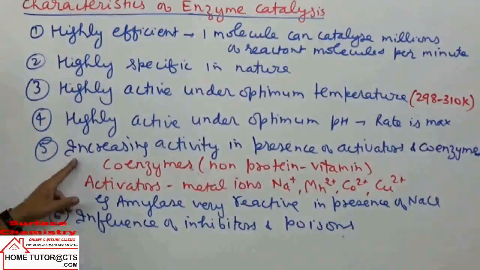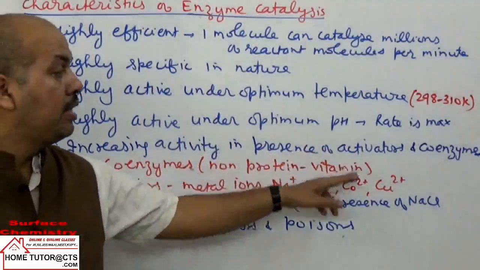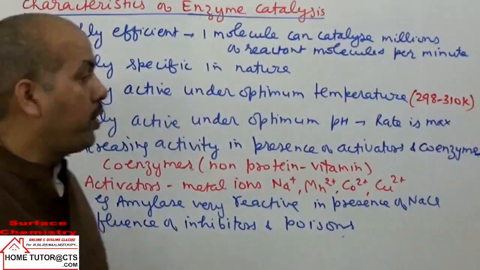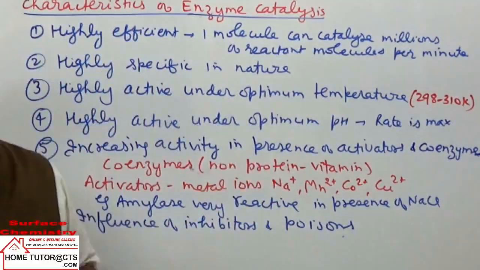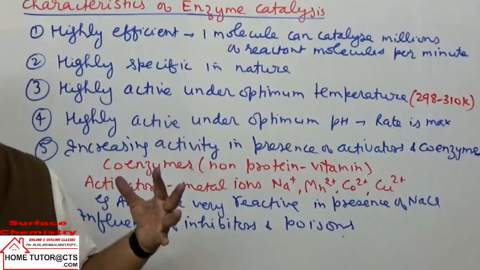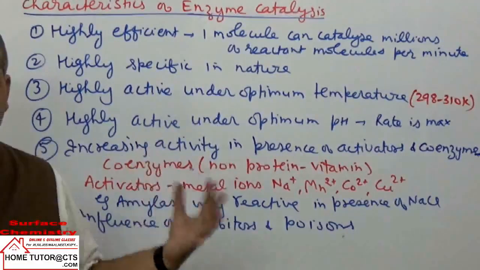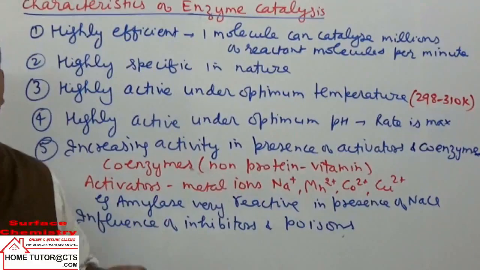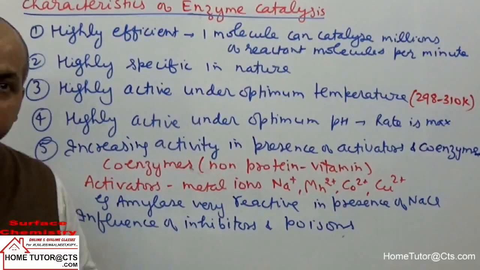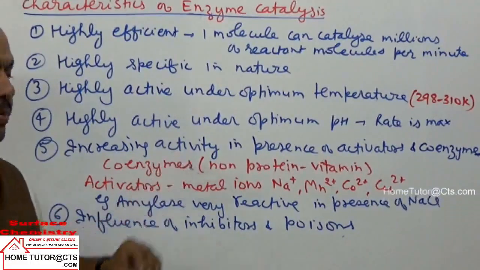The next point: increasing reactivity in the presence of some activators or coenzymes. What are coenzymes? Coenzymes are non-protein parts, commonly vitamins. When they are present, they bind to the enzymes and make them highly reactive. They enhance the reactivity of the enzymes. We call them coenzymes.